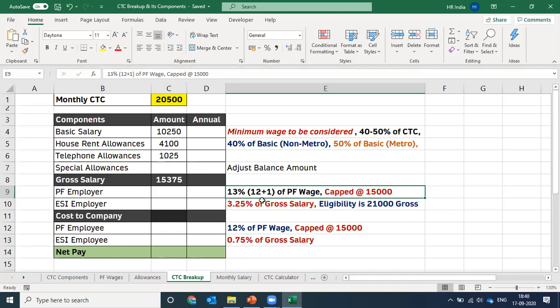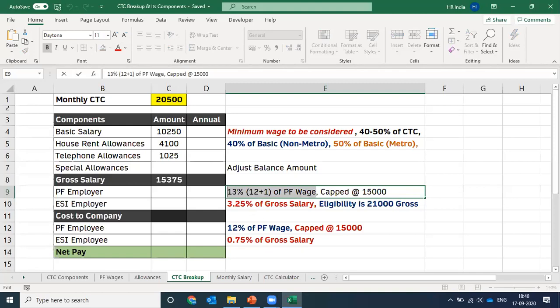That is 0.5 as the PF admin charge, 0.5 as the employee deposit linked insurance. That is why the total cost done by an employer in PF for an employee is 13%. And there is an option that you can limit your contribution at maximum 15,000. This 13% of PF wage we use to calculate the PF contribution.